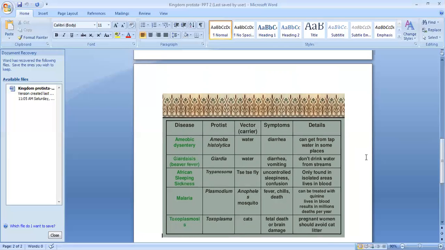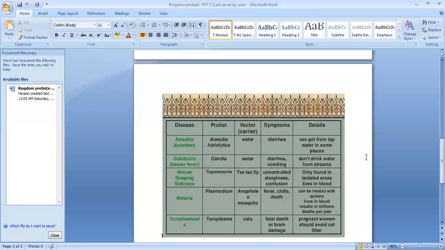Next, African sleeping sickness. The protista, trypanosoma. The vector, who is the carrier, tsetse fly. Then symptoms, uncontrolled sleepiness and confusion. So these are the 2 symptoms, uncontrolled sleepiness and confusion. Then one more thing, this is only found in isolated areas. It lives in blood. So this organism lives in blood, only found in isolated areas.